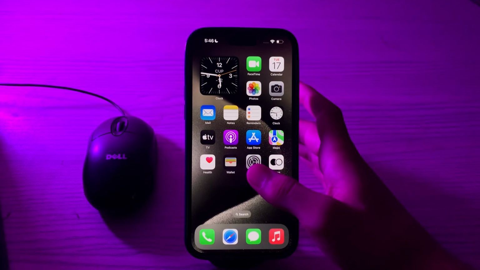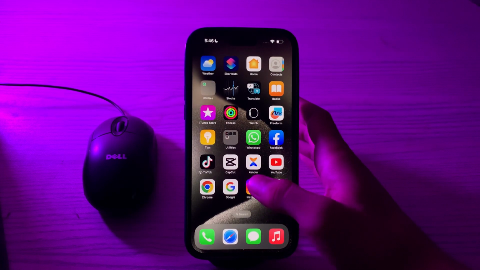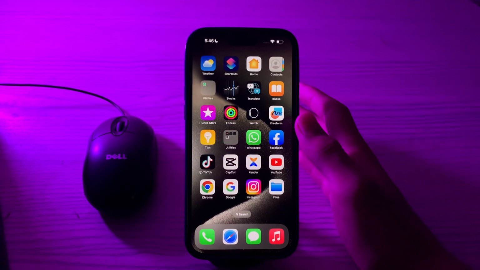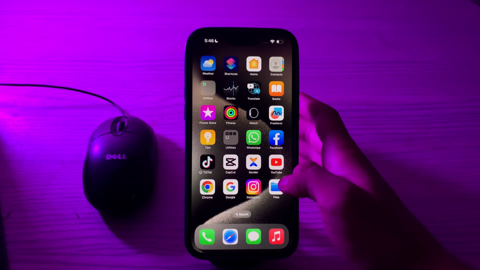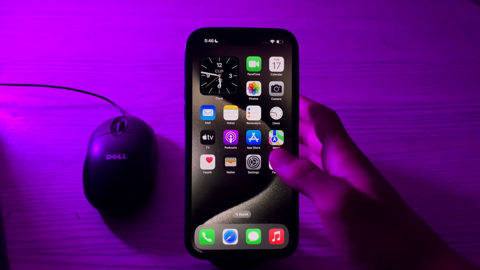So guys, today in this video I'm going to tell you how to fix the camera noise issue on iPhone 15, 15 Pro and 15 Pro Max. Many iPhone 15 users are complaining that after buying the iPhone 15 they are facing an issue with the camera: the camera noise is too much, and whenever they record a video there is noise causing a video issue. So guys, if you're also facing this issue, don't worry. In this video I'm going to tell you how to fix this.